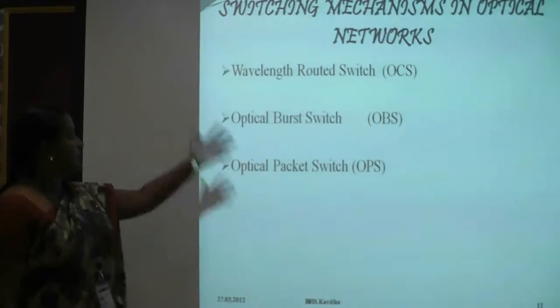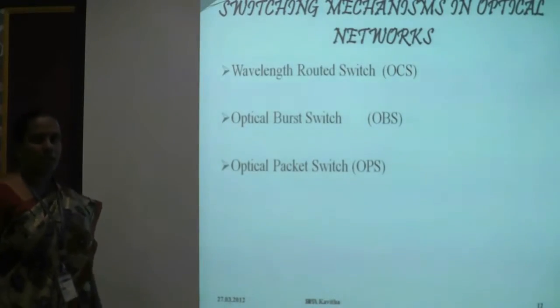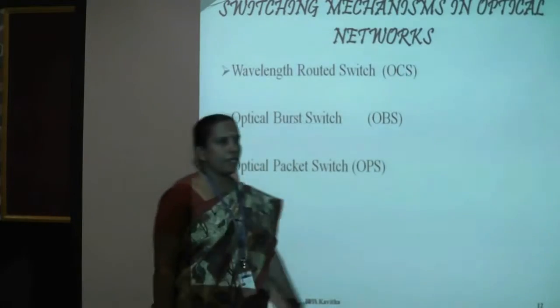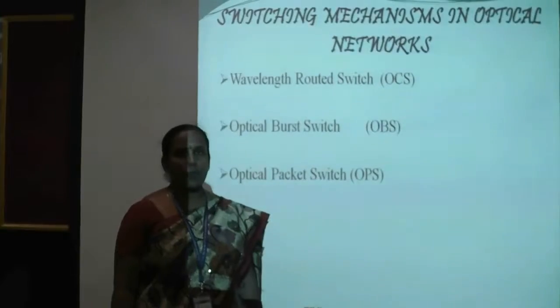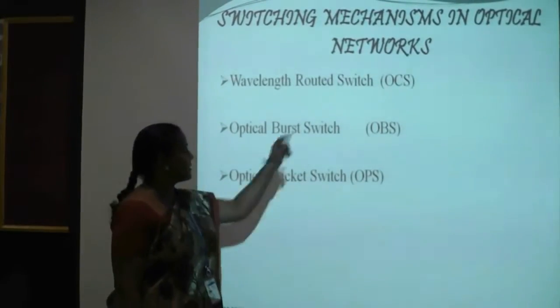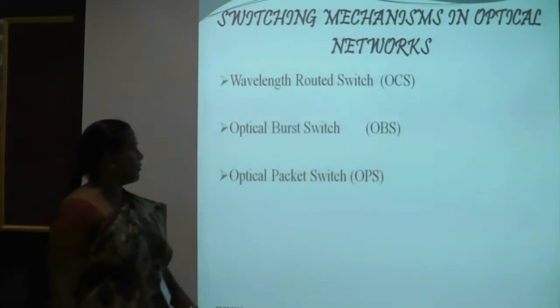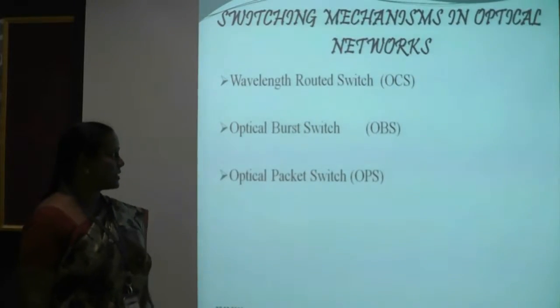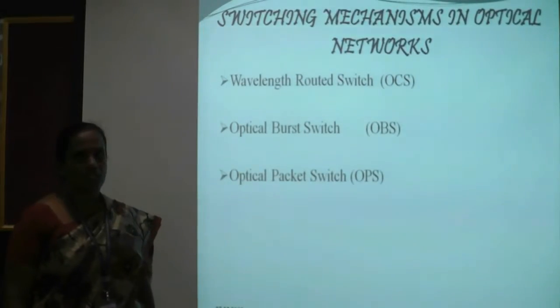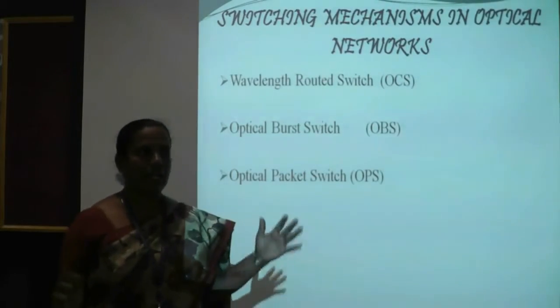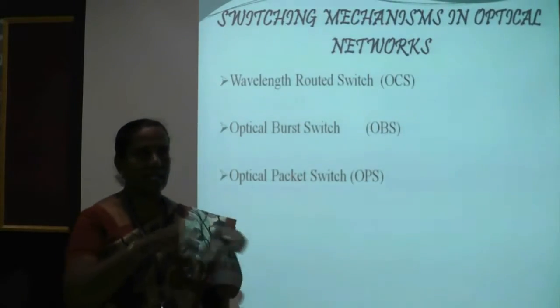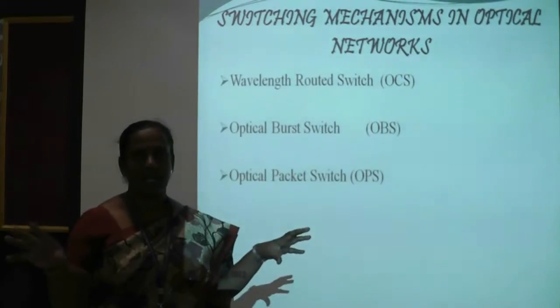Here, we will see about some switching mechanisms in optical networks. There are three types of switching concepts. One is OCS, another one is OBS, and another one is OPS. OCS is nothing but wavelength router switch. The expansion of OCS is optical circuit switching. This is like normal circuit switching. There should be one intended transmitter and receiver. There is a dedicated path between the transmitter and receiver.